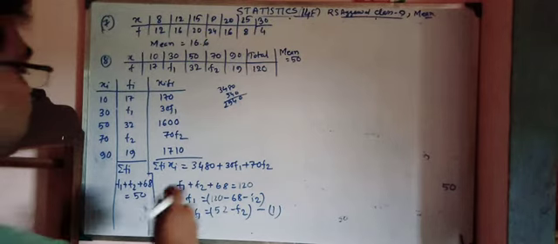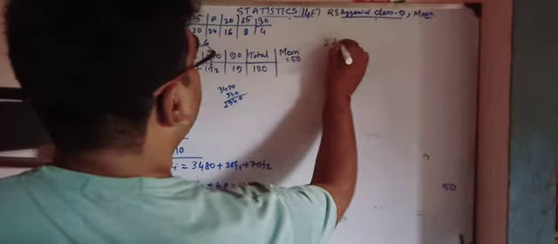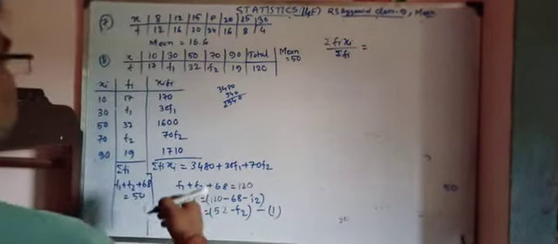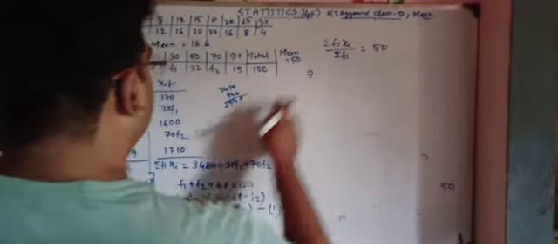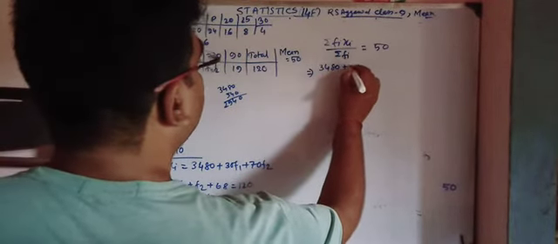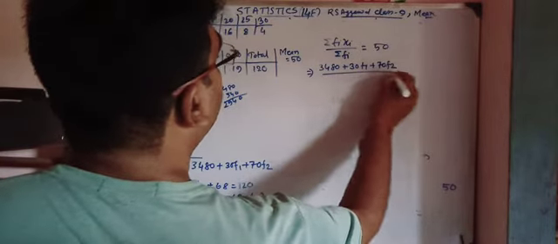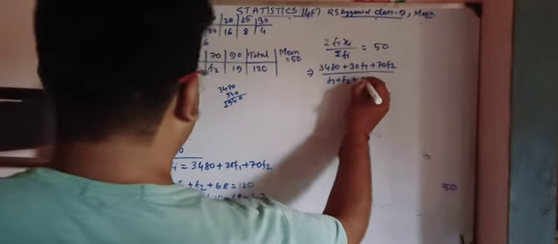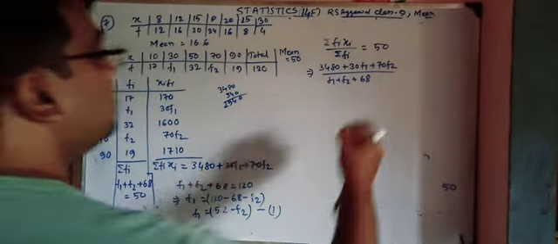Next again we have given that summation of fi xi divided by summation of fi equals the mean 50. Now summation of fi xi is given here 3480 plus 30 f1 plus 70 f2, divided by f1 plus f2 plus 68, that's equal to 50.